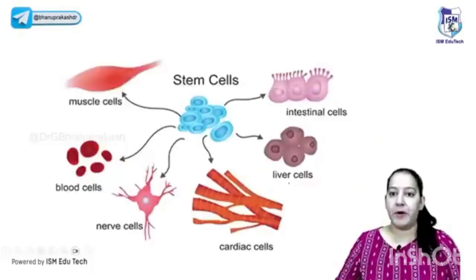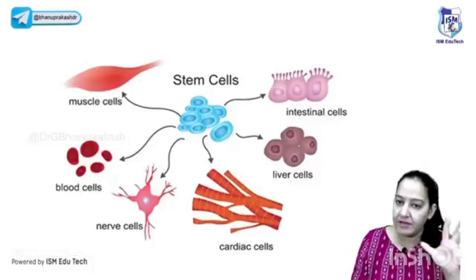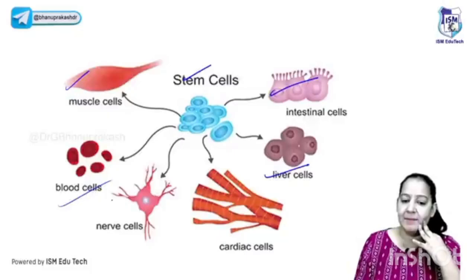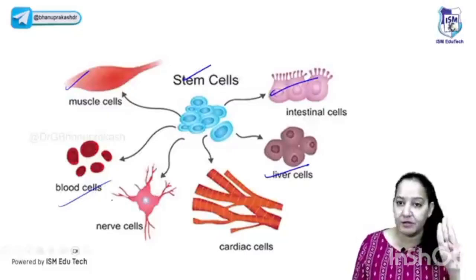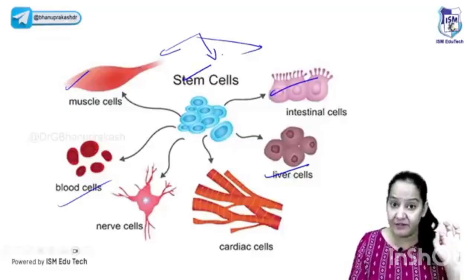How many types of cells are present in the human body? You will say, ma'am, we have hundreds or thousands of types of cells. A few of them are in front of your screen. Can you identify the different types of cells? You will say, yes ma'am, we can identify. Is it a muscle cell, stem cell, intestine cell, liver cell, blood cell? You can identify any cell because of the 3 features: see their architecture, I mean shape, see their cytoplasmic color, see their nucleus. Based on that, you can identify what type of cell it is.